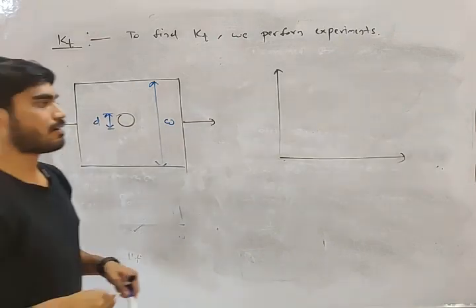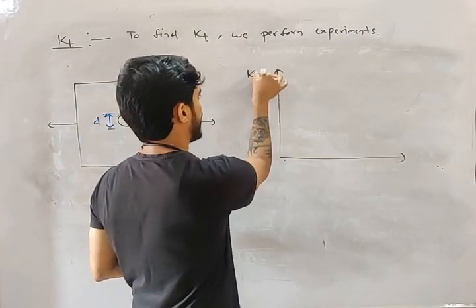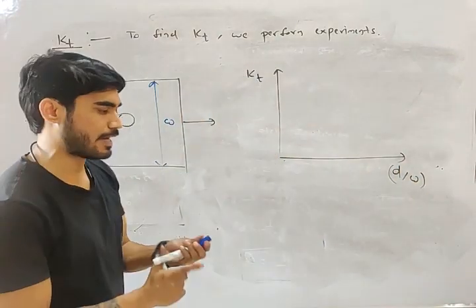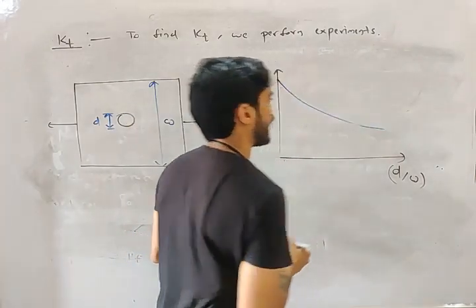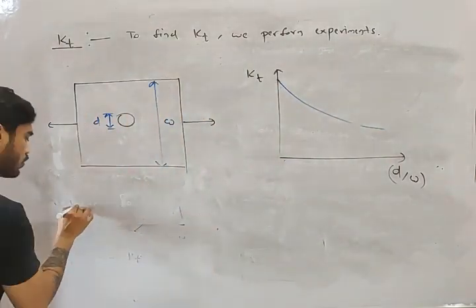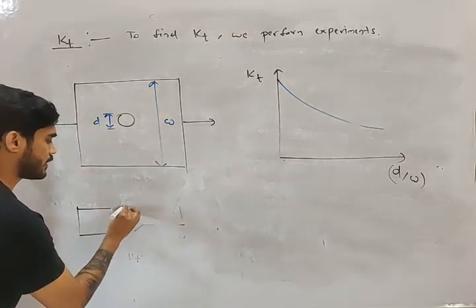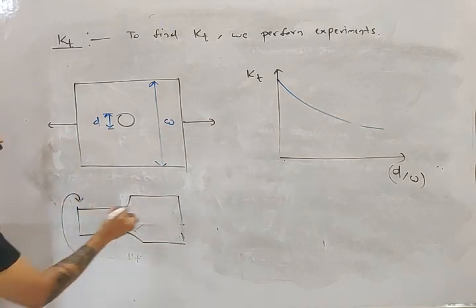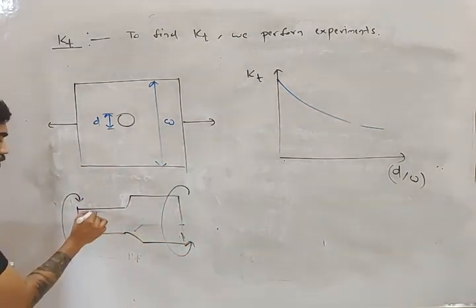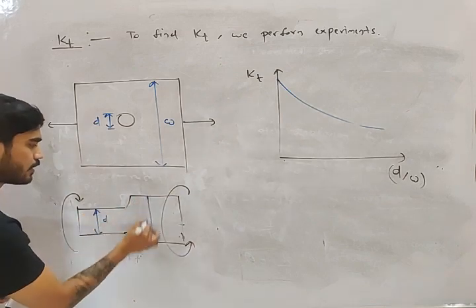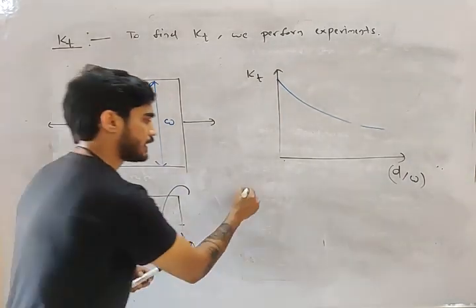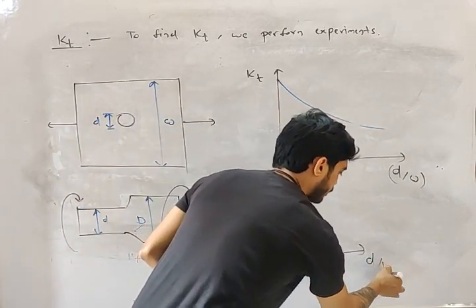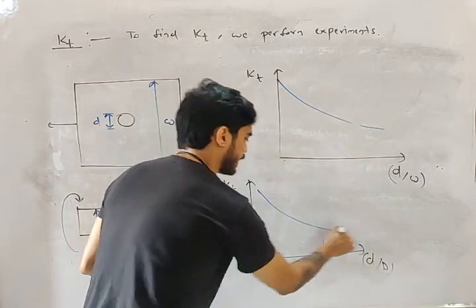So there are charts for Kt for different values of D by W. Let's say you have a stepped shaft which is subjected to torque. This diameter is small d. This diameter is capital D. Then for this also, there is a graph of Kt like this. So do you understand, my friend?